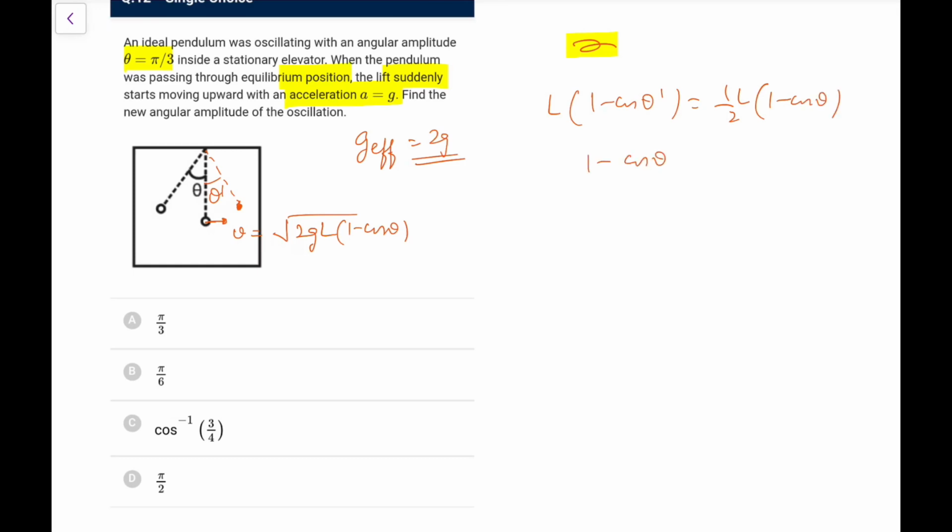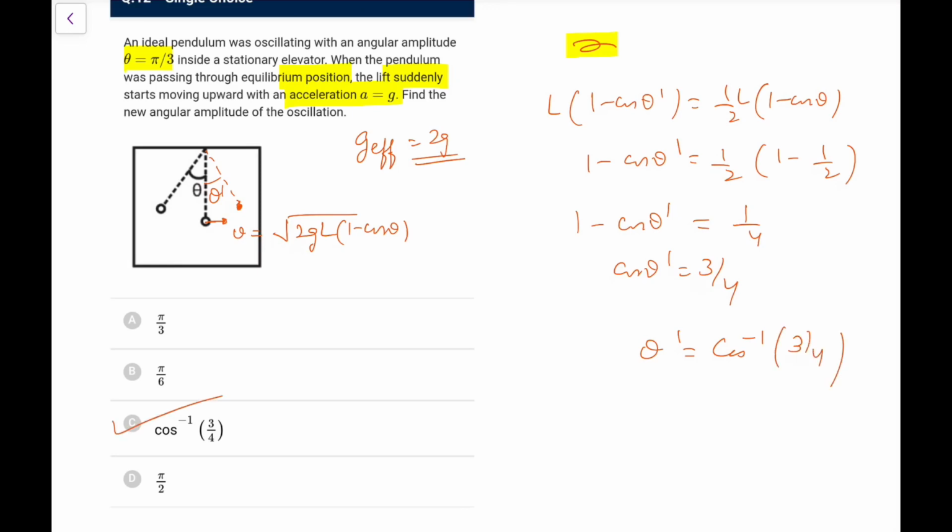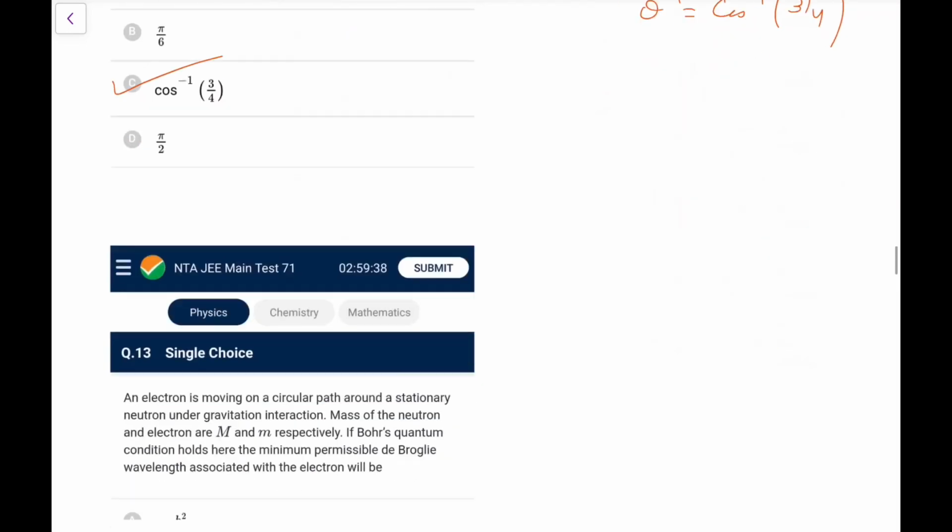So we have 1 minus cos theta dash is 1 by 2 into 1 minus cos theta. Cos theta for pi by 3 is 1 by 2. So it is 1 minus 1 by 2, that is 1 by 4. So cos theta dash is 1 minus this, which becomes 3 by 4. Theta dash becomes cos inverse 3 by 4. So it's a nice one. You have to be very careful while doing this.